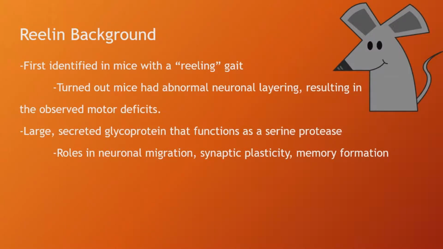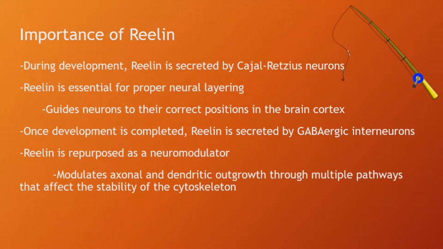Reelin was first identified in mice that had a phenotype of a Reelin gait. It was a motor deficit, and it turned out they had an abnormal layering of their neocortex. Reelin is also a large secreted glycoprotein that functions as a serine protease and has roles in neuronal migration, synaptic plasticity, and memory formation. During development, Reelin is secreted by caudal reticular neurons, which are located in the outer layer